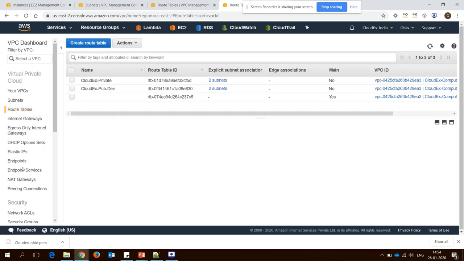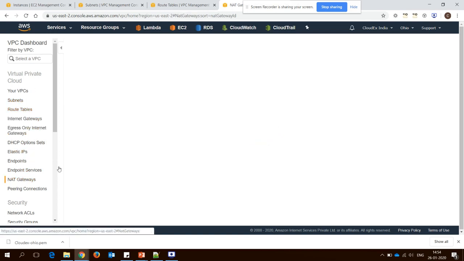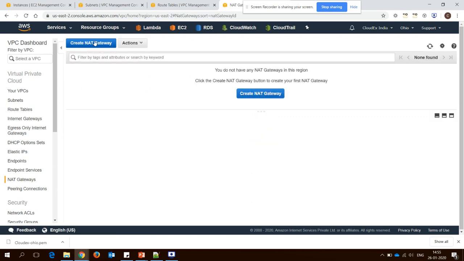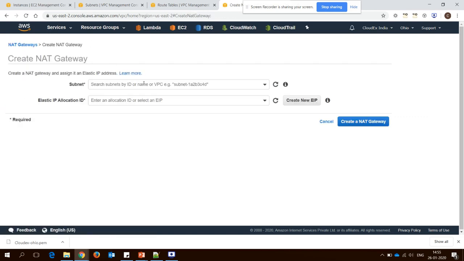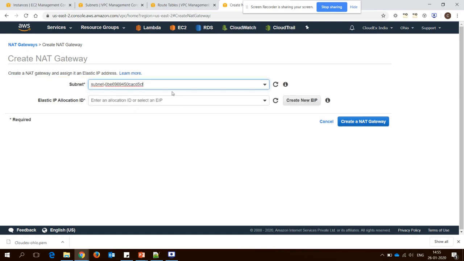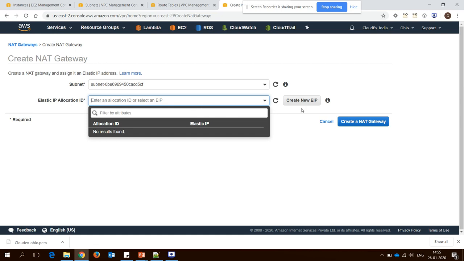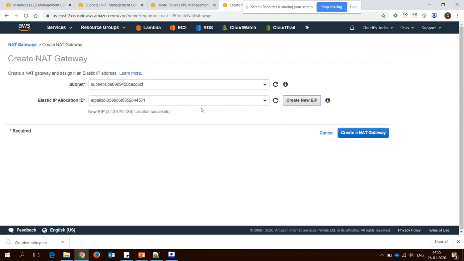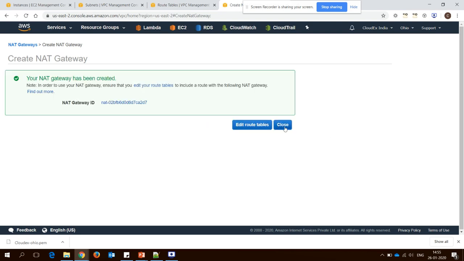In this console you can see NAT gateways. Click on NAT gateway, then select the public subnet, with the name you can find here. This is my public subnet. Then create an elastic IP address. We don't have one, so click on create. It's created. Create the NAT gateway.